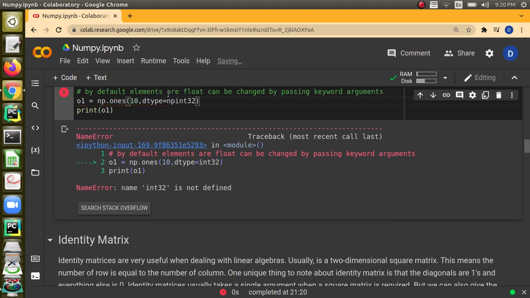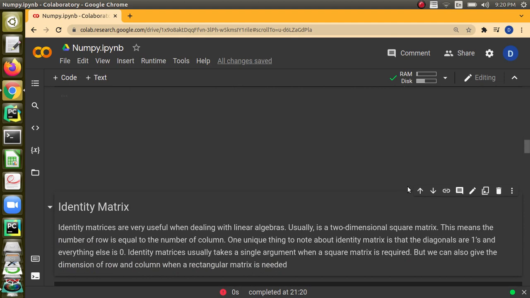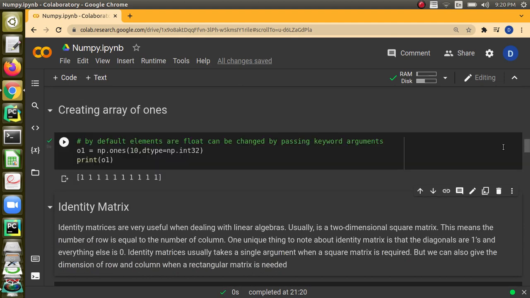We cannot simply tell int32 or something. We have to use np.int32 or np.int64. Various data types are available. You can refer to the documentation.